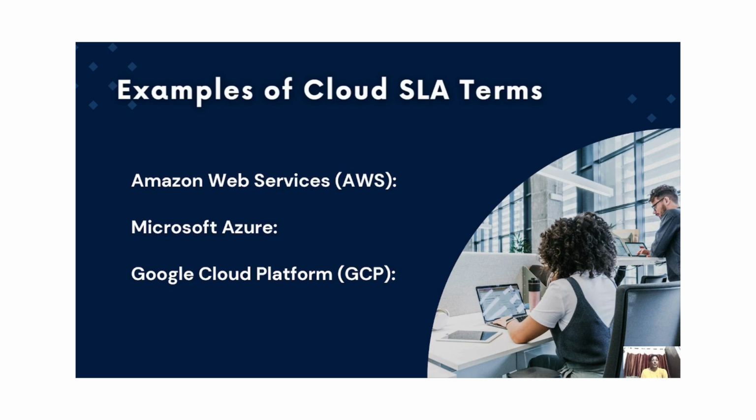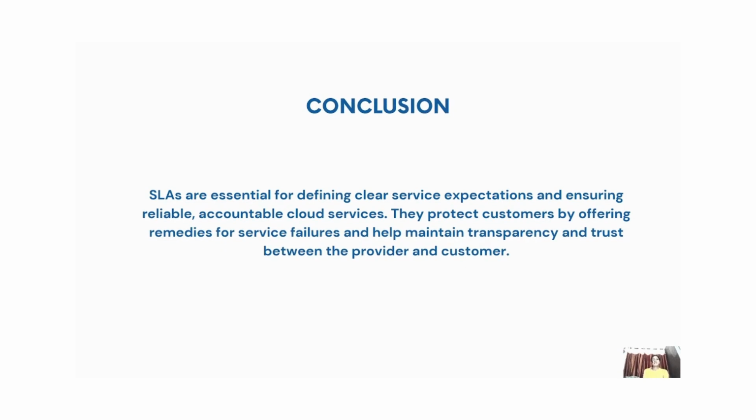Third, Google Cloud Platform. GCP offers SLAs for services like Compute Engine and Cloud Storage, with similar uptime and performance guarantees as AWS and Azure. Now the conclusion. SLAs are essential for defining clear service expectations and ensuring reliable, accountable cloud services. They protect customers by offering remedies for service failures and help maintain transparency and trust between the provider and the customer.